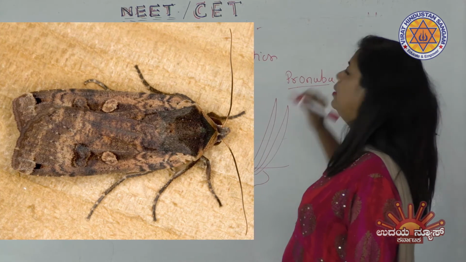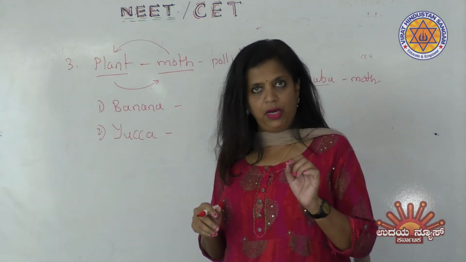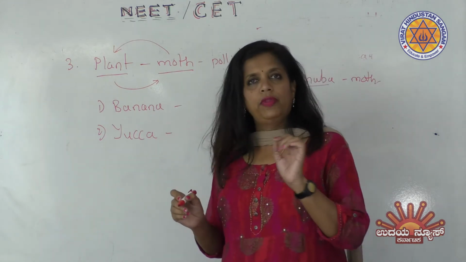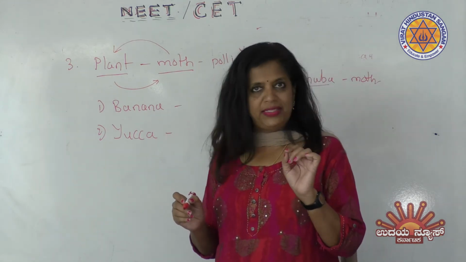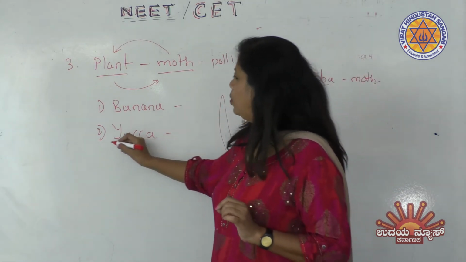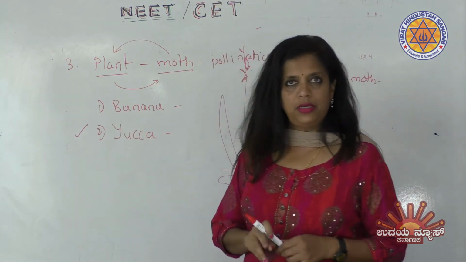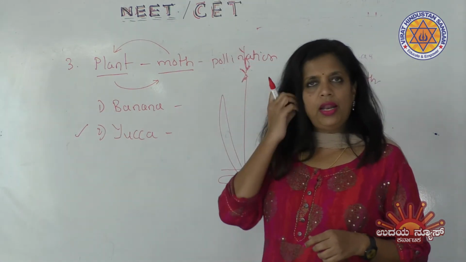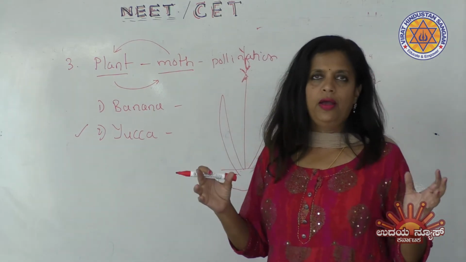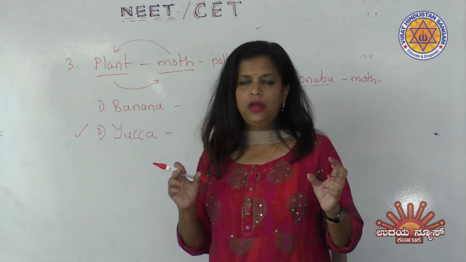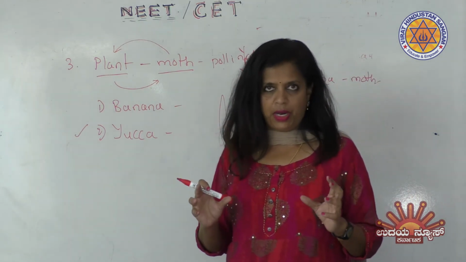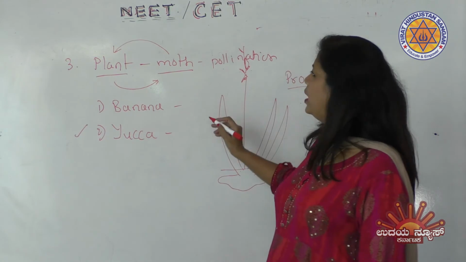This moth will only pollinate this plant, that is yucca, right? And not other types of insects. It's an insect pollinated plant, right? Therefore, yucca should be the right answer. In regular language, this is like a devil tree, they call it. It's a huge one and very spiny in nature, and it's a little scary plant also. Therefore, it's called the devil tree plant. That is yucca. That must be the right answer.